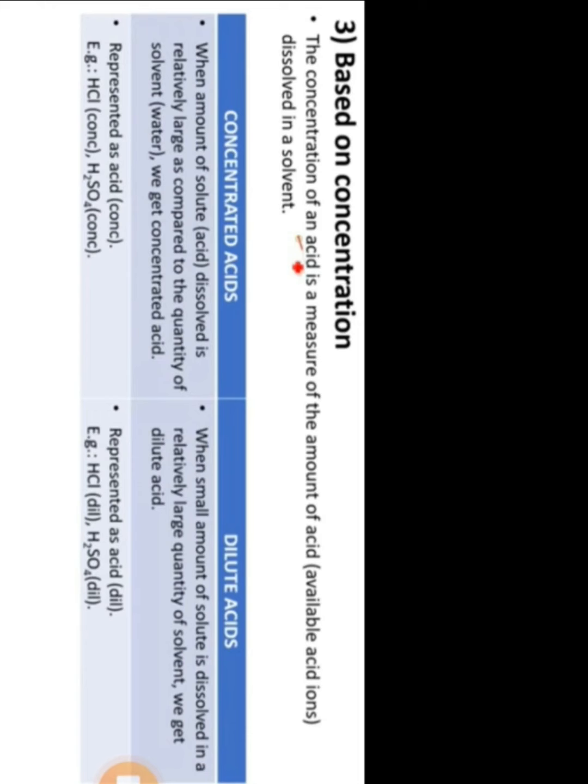It is represented by the symbol they are showing there. Then dilute acids. When a small amount of solute is dissolved in a relatively large quantity of solvent, meaning you have taken more water and the acid quantity is very less compared with the solvent, what you have prepared is called a dilute acid, right? Examples like dilute hydrochloric acid, dilute sulfuric acid.